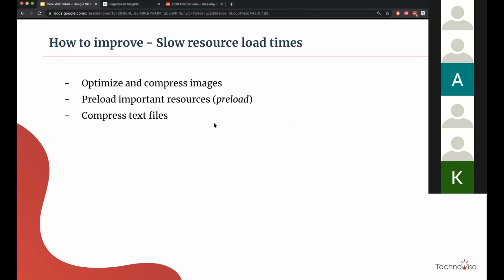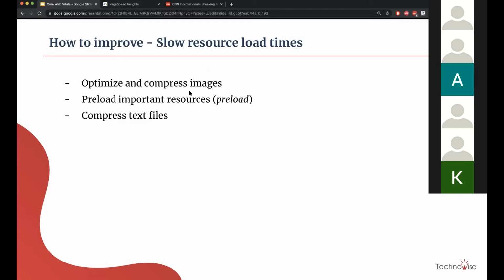We have covered some of the things here, which is compression of the text files, which is again CSS and JS. Preloading important resources. Again, the important ones deal with the above the fold page. The third one is optimizing and compressing images.